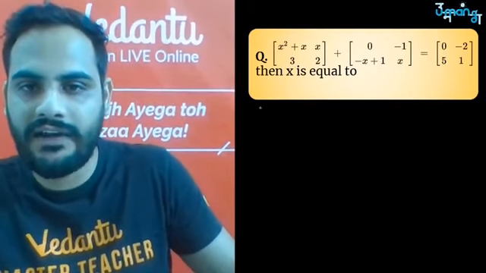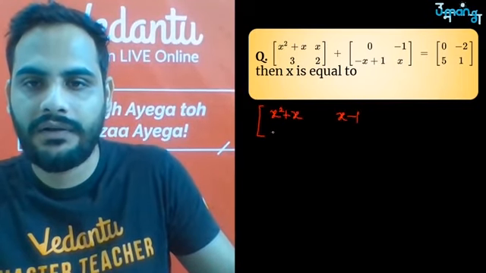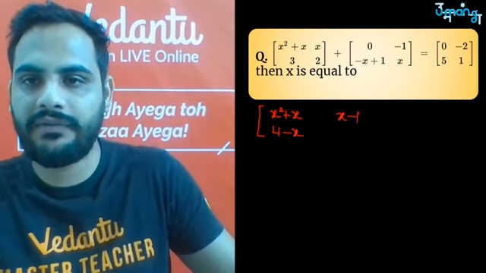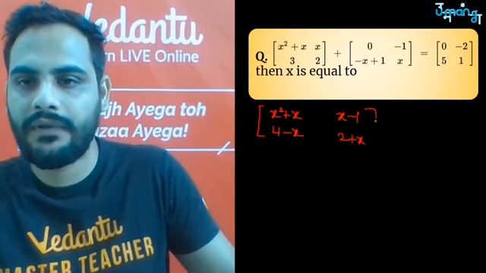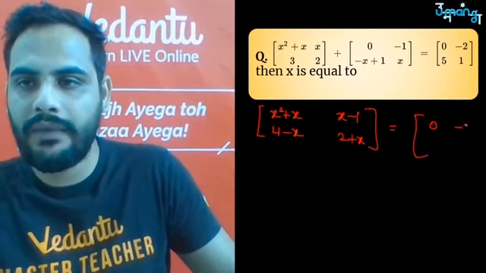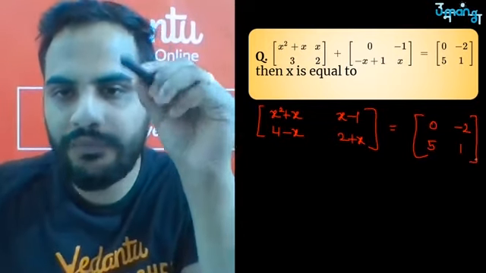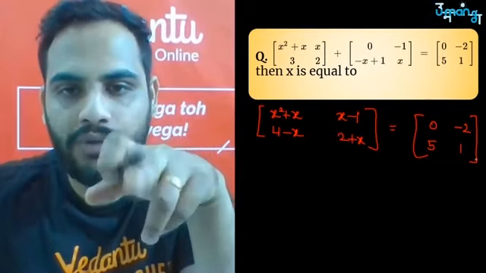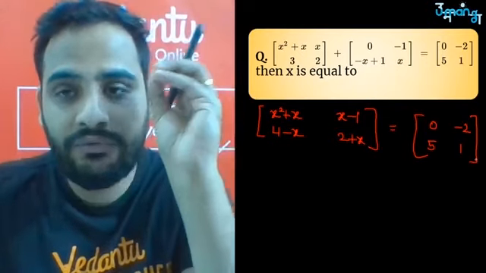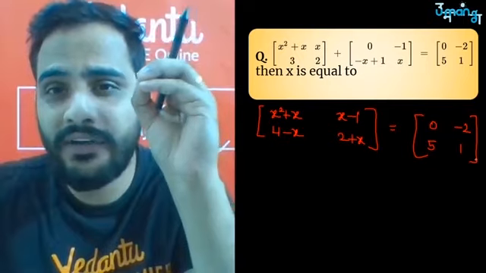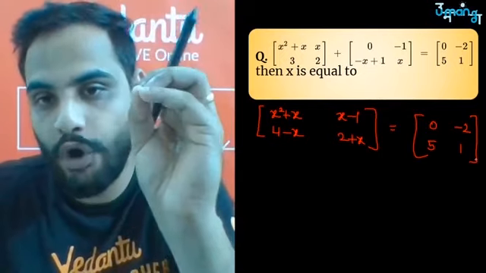So I will say after addition I have got x square plus x, minus 1, 4 minus x (3 plus 1 is 4 minus x), and here 2 plus x, okay, is equal to 0, minus 2, 5 and 1. अब ध्यान रखना बेटा, if we know both these matrices are equal, I want to get a value of x for which all the elements are equal. So we want to find out that value of x which is common to all the terms.